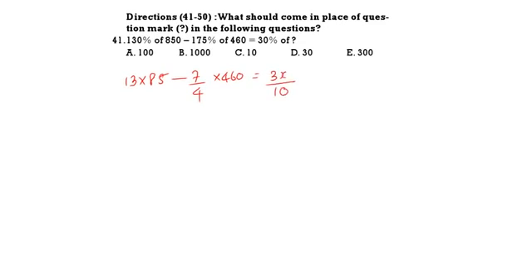Now do the calculation. 13 into 5, 65. 13 into 8, 104, 110, 1105. Minus this one will be equal to 4 ones, 4, 415. So this is 805 is equal to 3x by 10. That means 300 is equal to 3x by 10. So x is equal to 1000.